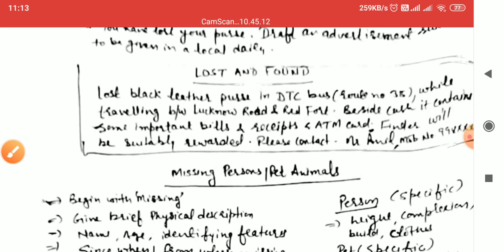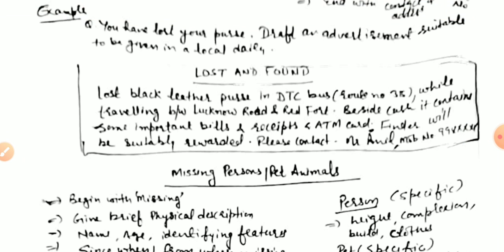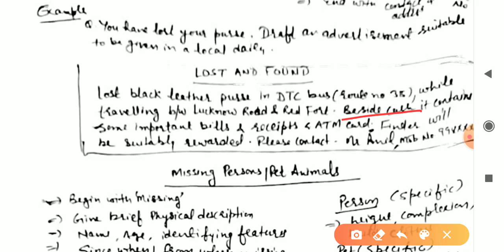Next, what was inside that, you can also mention, besides cash. There was cash, but don't mention how much cash there was. It contains some important bills and receipts and an ATM card. So you will have to mention what was inside it, but you will not write that those things were in that. You will see that it contains, it has, such type of sentence should be used.